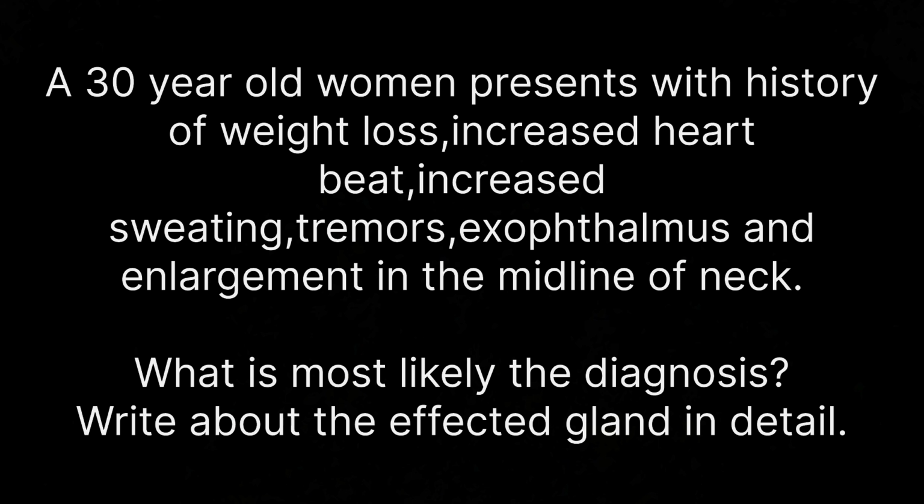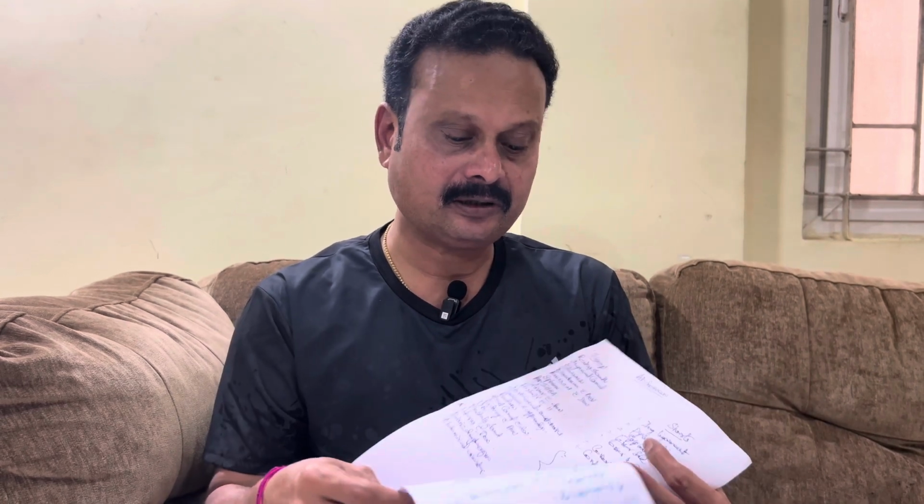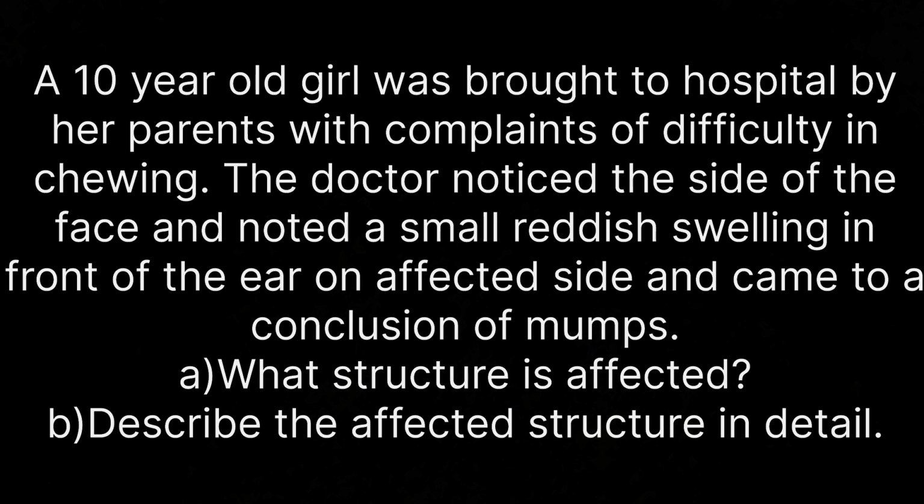Now coming to the next essay question, which is the parotid gland. A case scenario for this also can be framed like this. A 10-year-old girl was brought to hospital by her parents with complaints of difficulty in chewing.